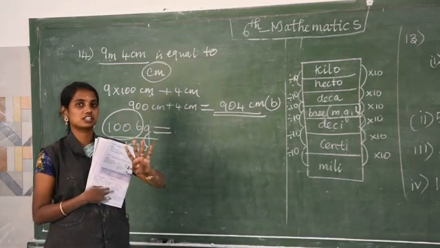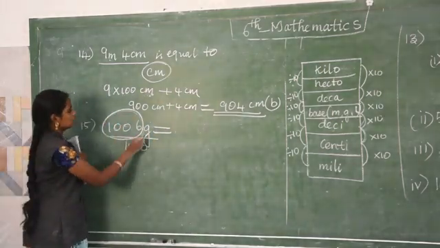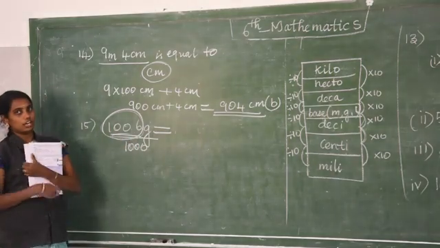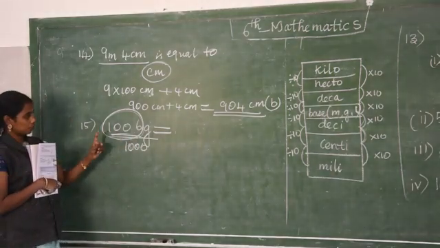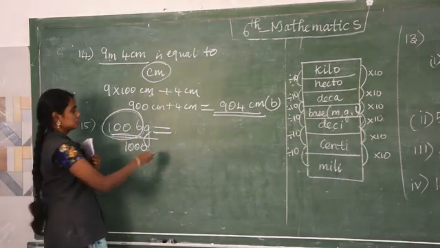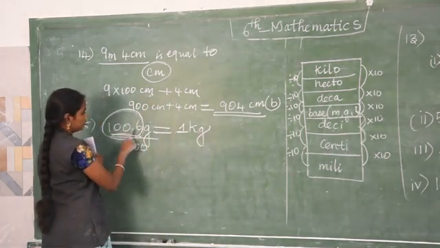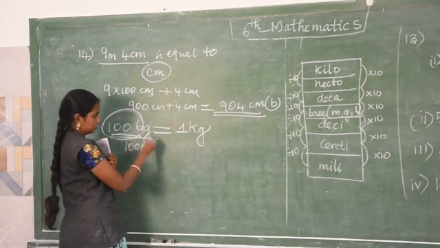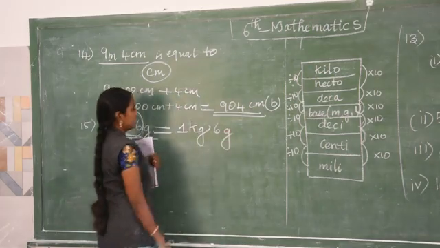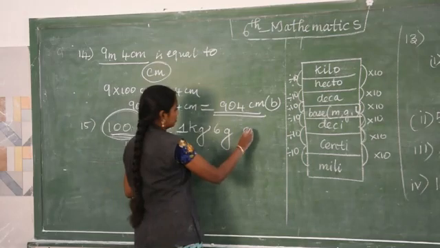Only 4 options are there, and from those 4 options we are going to select. How many thousands are there? Here only 1000, because 1006 gram. So write as 1 kilogram. Remaining how much? Only 6 ones are there, that is 6 gram. So the answer is 1 kilogram 6 gram, option A.